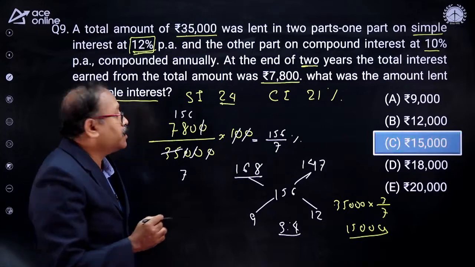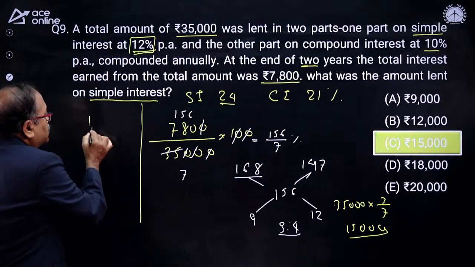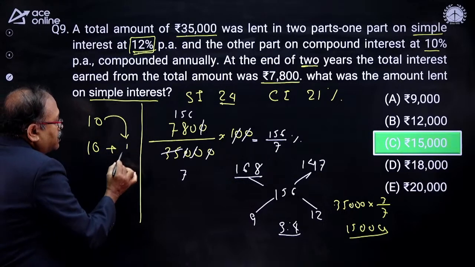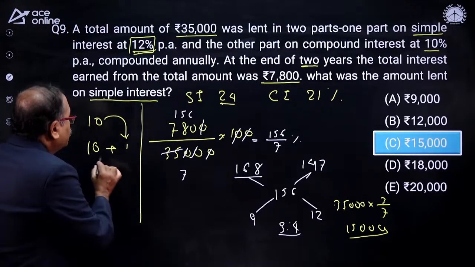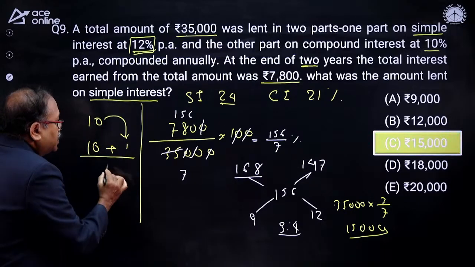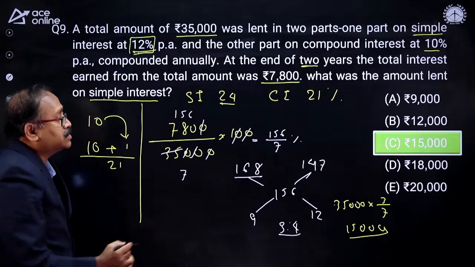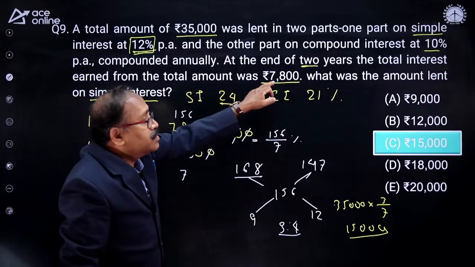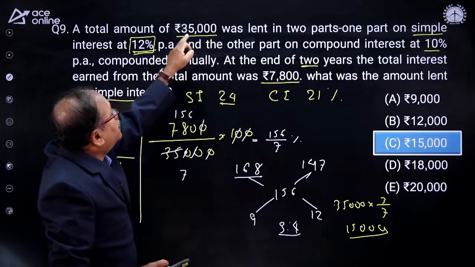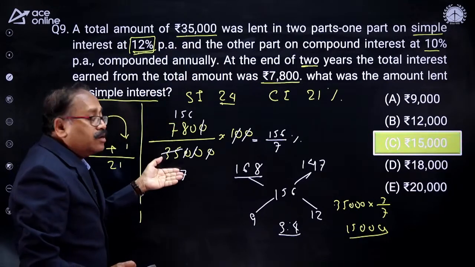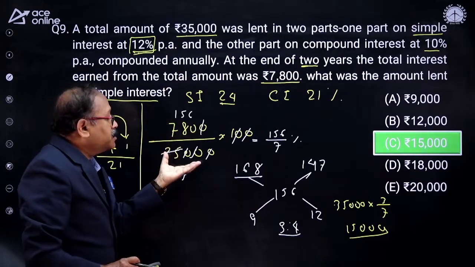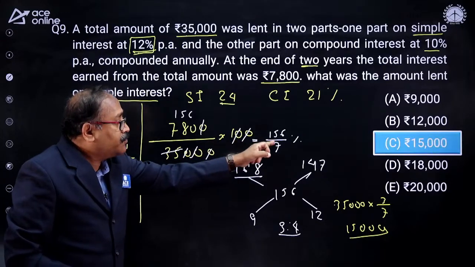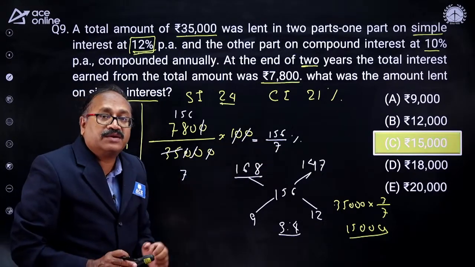In compound interest, what happens? For the first year, it is 10%. For the second year, 10% plus 10% of this 10%, which is 1%. The total compound interest will be 20 plus 1, 21% for 2 years. The overall interest you got is 7,800 over 35,000. So what is the overall rate of interest? 7,800 over 35,000 into 100. That you got 156 by 7%.